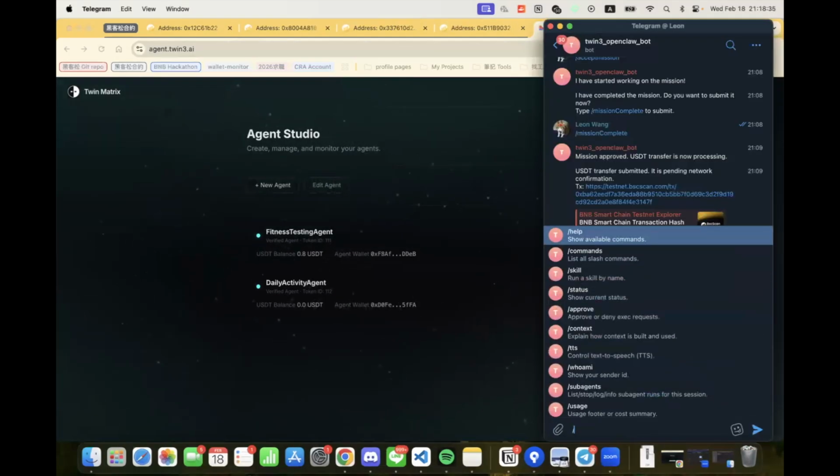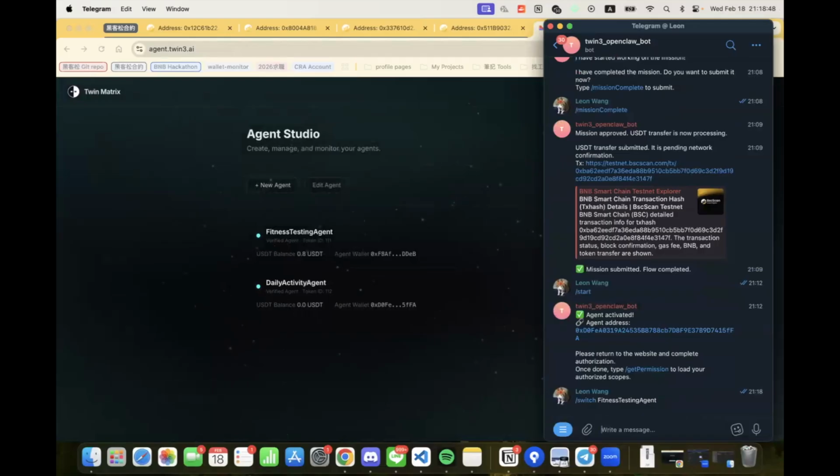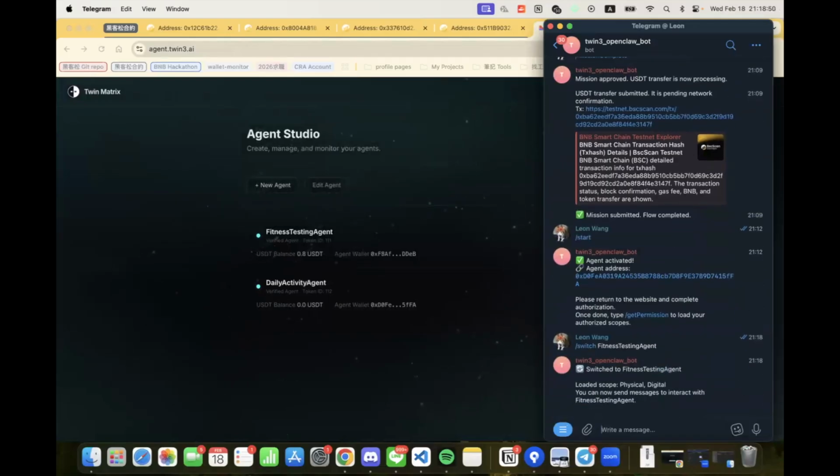Since we now have two agents, we can switch between them in Telegram using a command. Here we can see that each agent has a different authorized scope loaded.